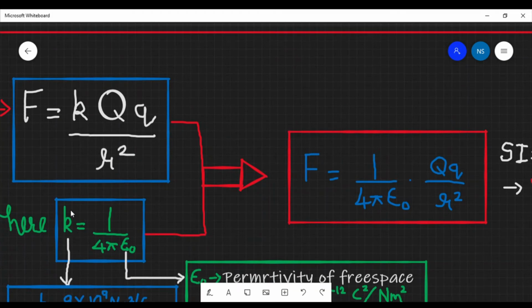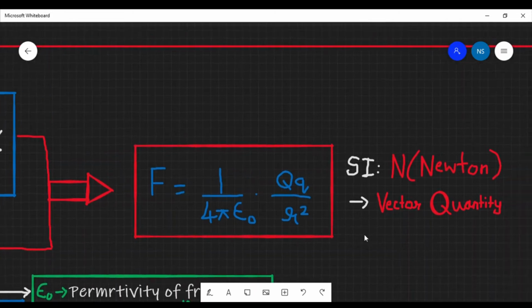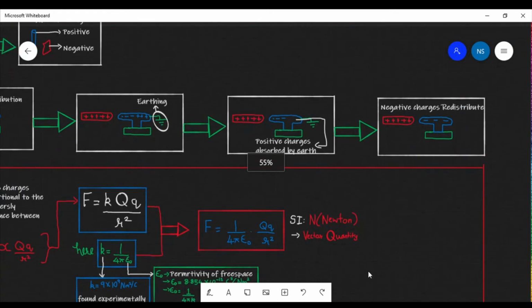Since we know force is equal to k Qq by r square, and k is equal to 1 by 4 pi epsilon 0, therefore force is equal to 1 by 4 pi epsilon naught times Qq by r square. The SI unit of this is Newton, since it is a force. It is also a vector quantity, and hence we use vector form to denote it.